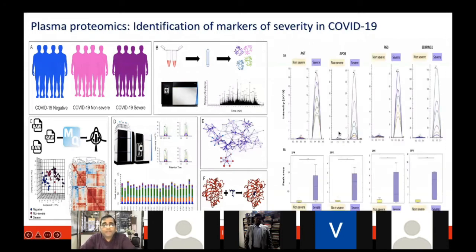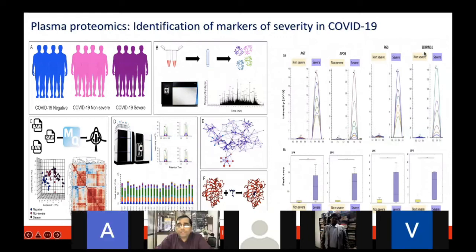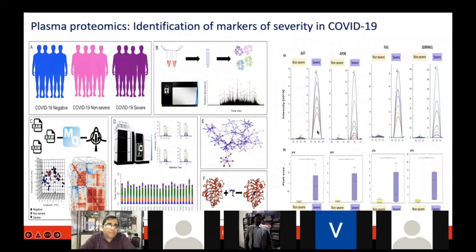What you see here is known as a selected reaction monitoring test from the mass spectrometers, where you can see some proteins like angiotensinogen, apolipoprotein B, fibrinogen gamma chain, and serpin family proteins. Some of these proteins show huge change between the mild and severe forms, right?